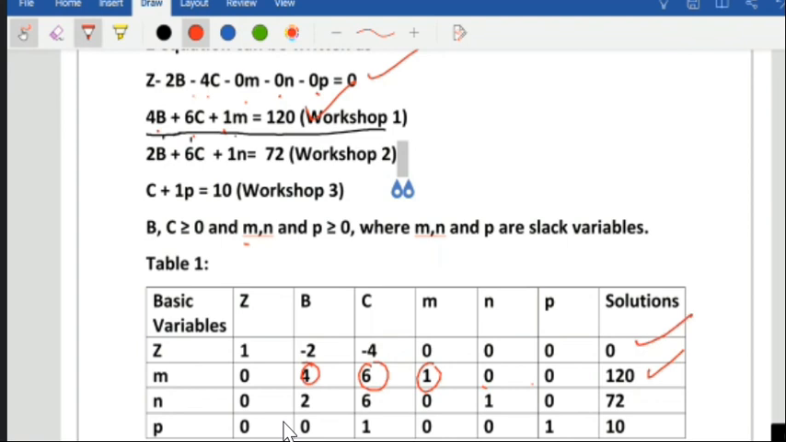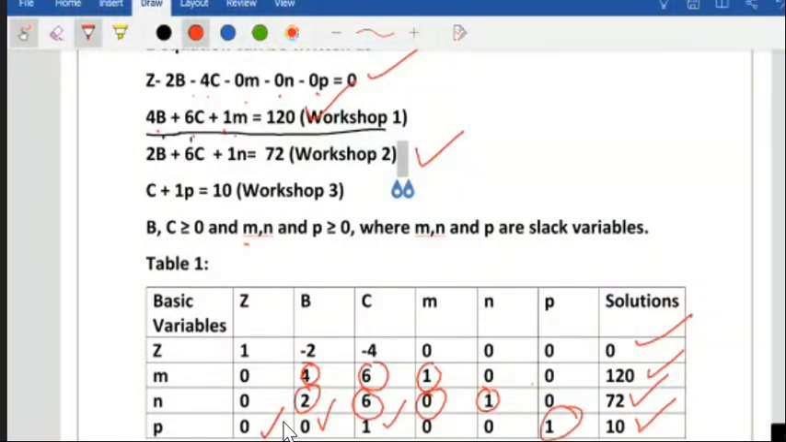Now write the third one. This is 2B, 6C, and M is not there, N is 1, and the solution is 72. In the third one, Z is not there and B is also not there, C is 1, and only P is there, so the solution is 10. In this way we have written the values.